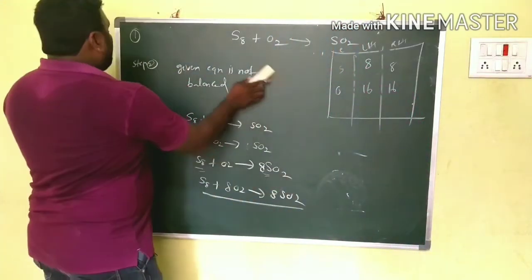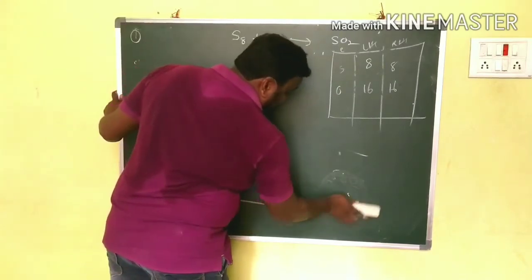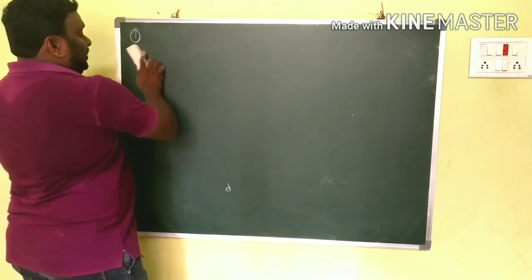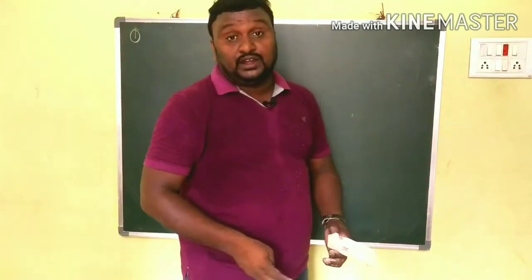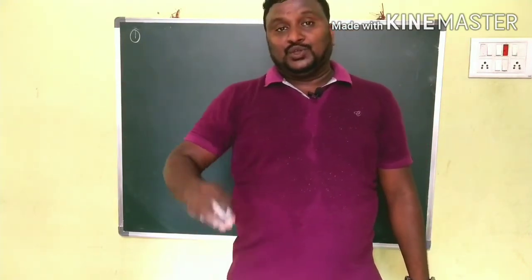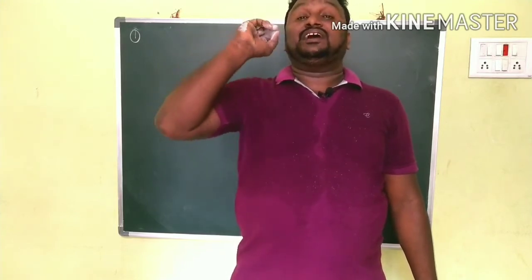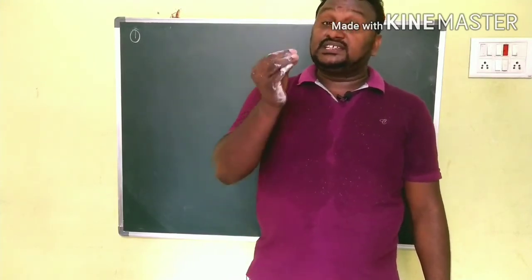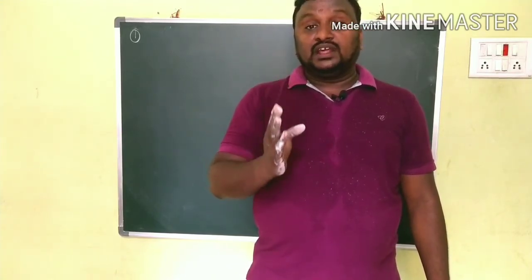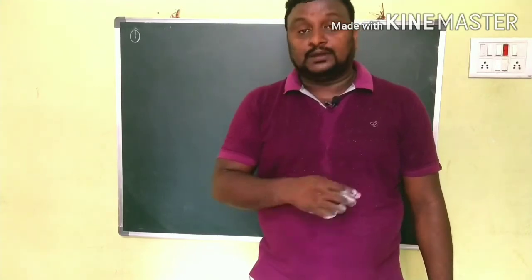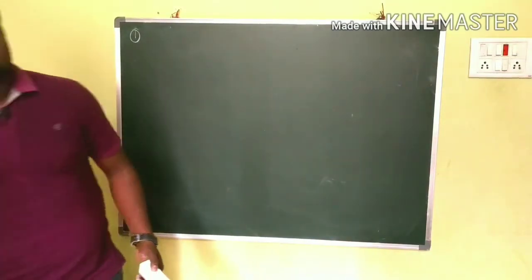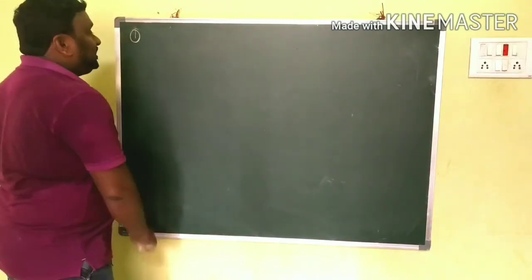Children, I hope all of you understand. Even so, I am going to do one more example for you. This is a very important topic, children, from the examination point of view, and throughout your learning of chemistry everywhere you need to balance the chemical equation. That's why chemical equations are the very heart of chemistry. So balancing of chemical equations is very crucial for your lifetime. Clear? So you must learn how to balance a chemical equation. Got it, children? So I am going to another one.